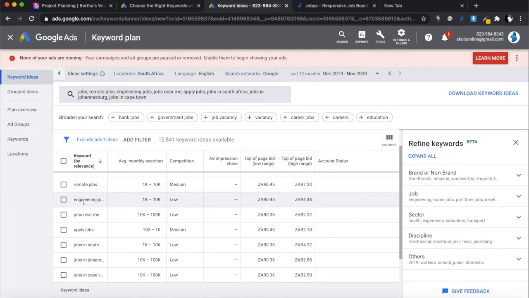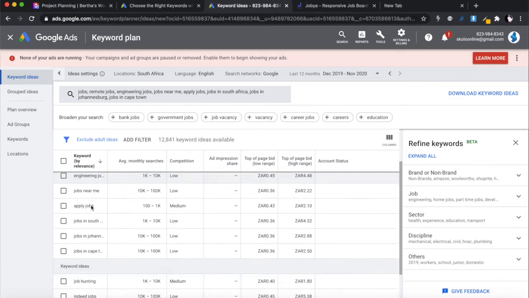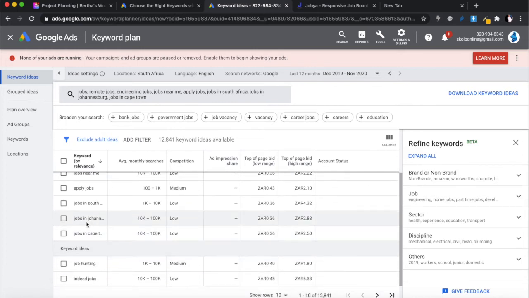Engineering jobs is maybe a little bit too specific, but we will be able to target this keyword in other pages. Like we're going to have a page that only talks to engineering jobs, a page that only talks to remote jobs, a page that only talks to different ones. So we can target these other keywords in other pages. But for our main home page, I think I'm going to go with these two: jobs in Johannesburg and jobs in Cape Town. So I'm going to write them down over here.